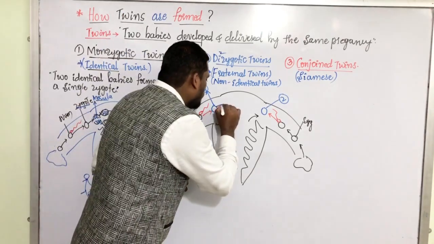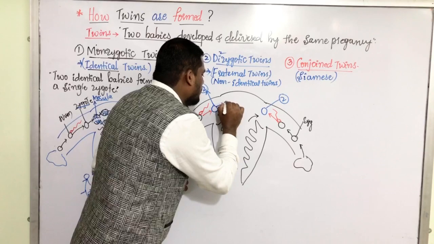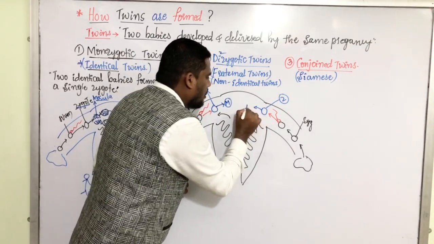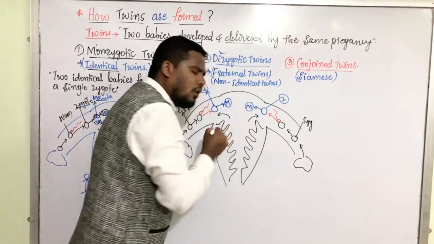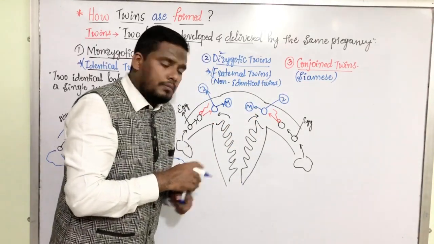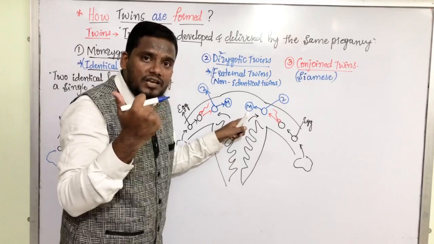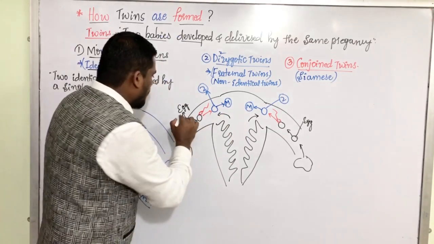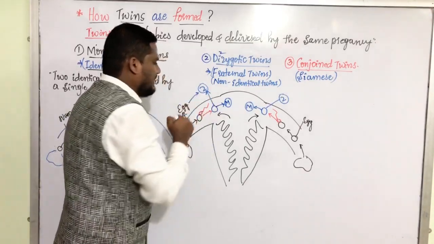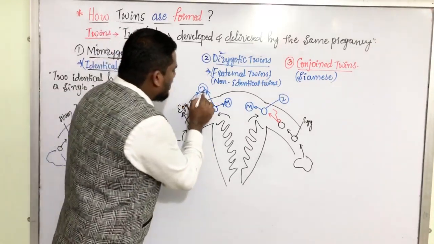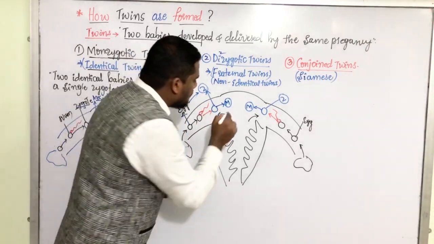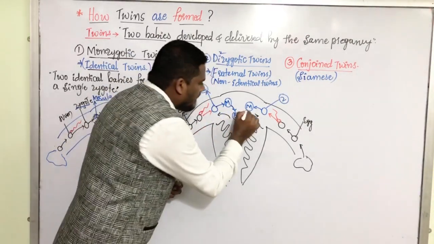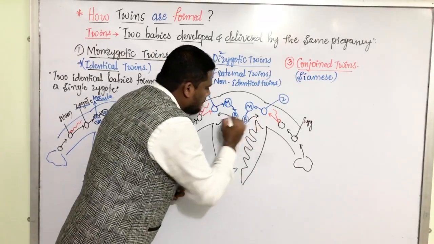And this zygote gets converted into morula first. This also gets converted into morula. What is this morula? What is this blastula? Please go back to my implantation video. You will come to know what is morula, what is blastula. From egg, zygote is formed. From zygote, morula is formed. From morula, ultimately, blastula is formed. Here also there is a blastula.